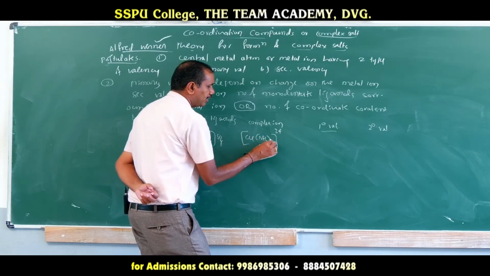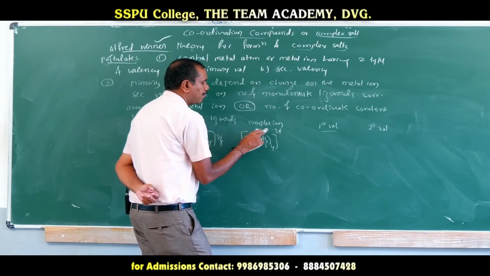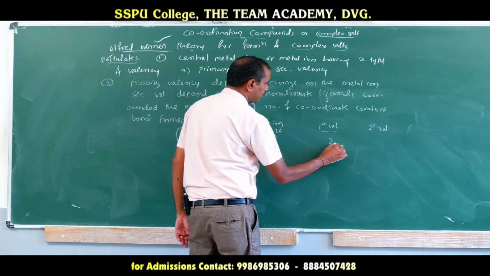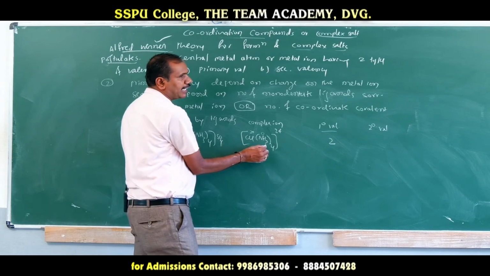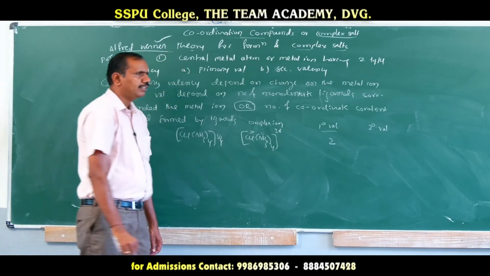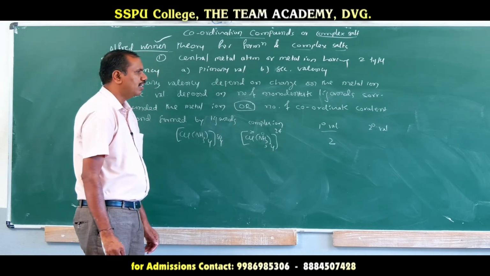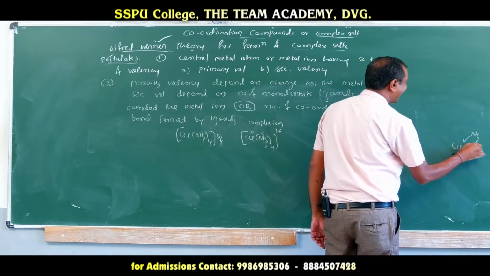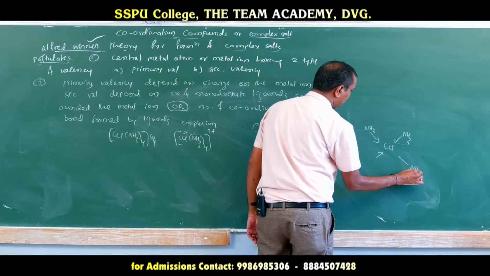Ammonia is a ligand, so it is neutral. The charge on the complex ion is the sum of the charges on the metal ion and the ligands. It should be 2 plus, so the charge on the metal ion is plus 2, which means the primary valency is 2. What is the secondary valency? Who is the ligand here? Ammine. How many ligands are surrounded? 4 monodentate ligands surround the metal. Those ligands can form how many coordinate covalent bonds? There are 4 coordinate covalent bonds.